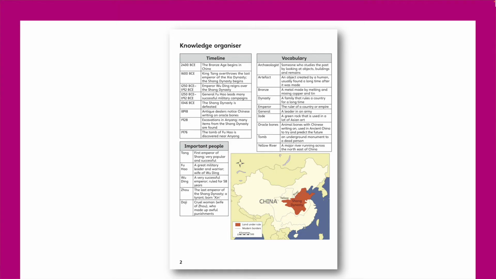So, let's take a closer look at the work booklet that pupils will complete as they move through this unit. The booklet begins with a knowledge organiser, which includes a timeline setting out the key events of the Shang Dynasty, as well as some of the more recent key discoveries. A list of vocabulary and some of the most significant people who appear throughout the unit are also included, as well as a map showing the location of the Shang Dynasty in relation to modern-day China.